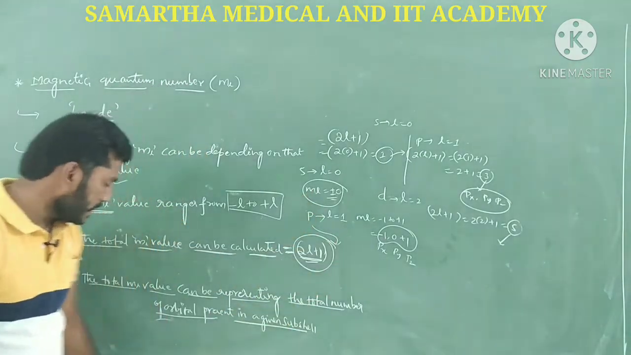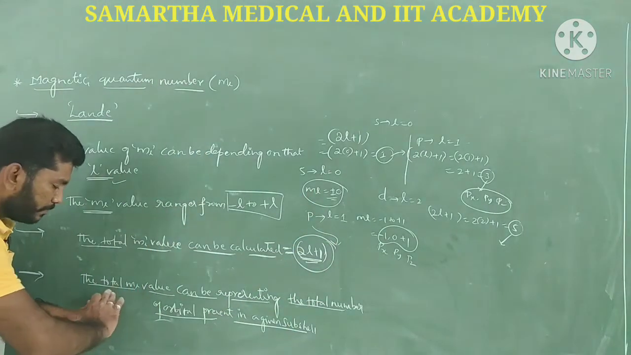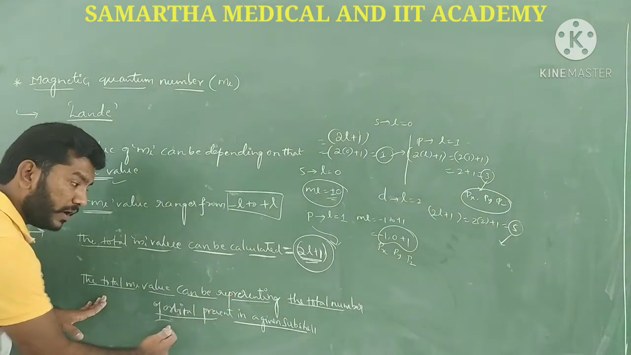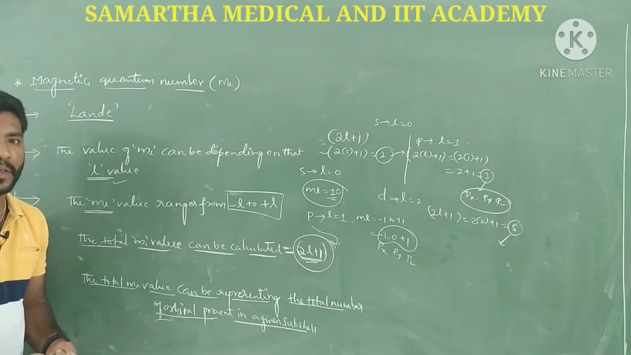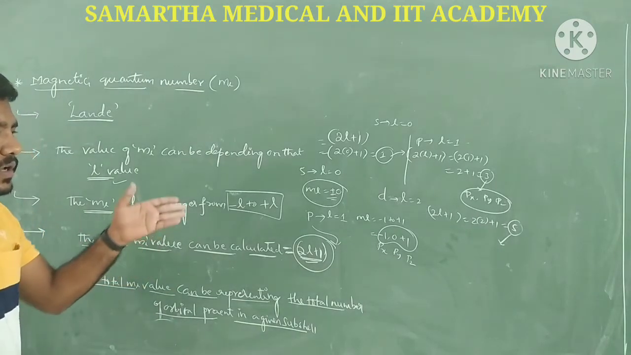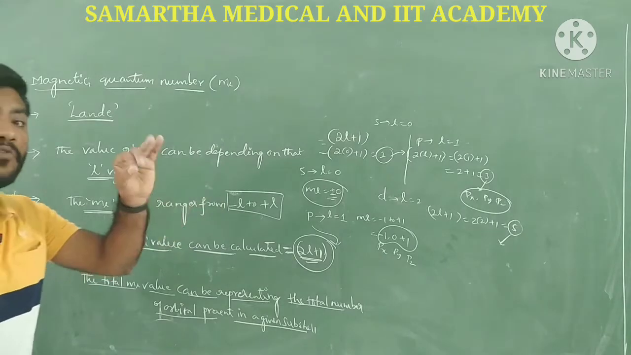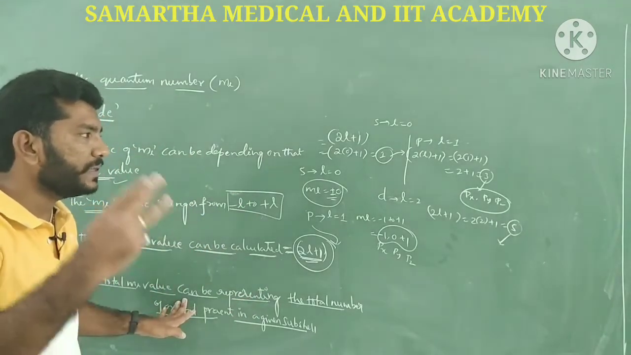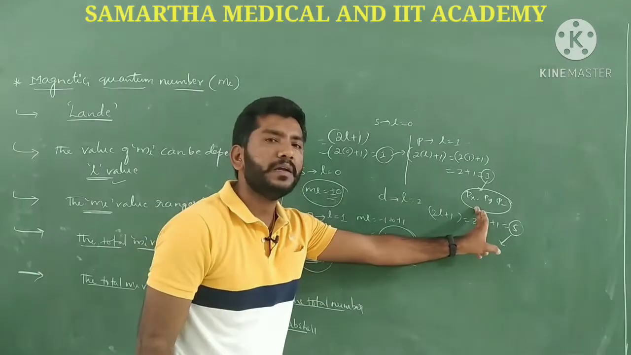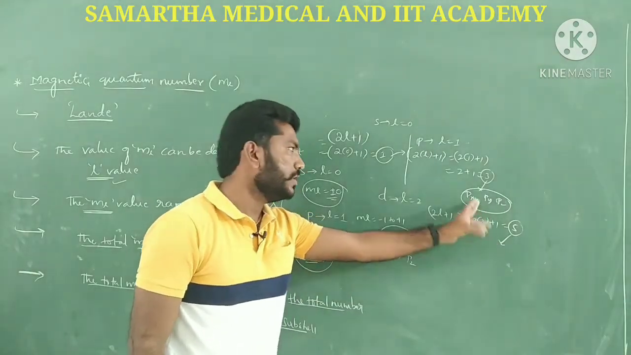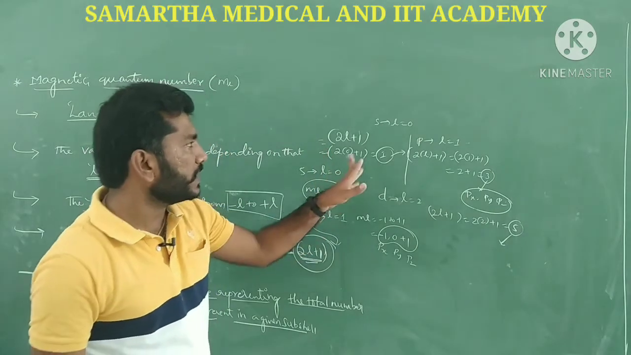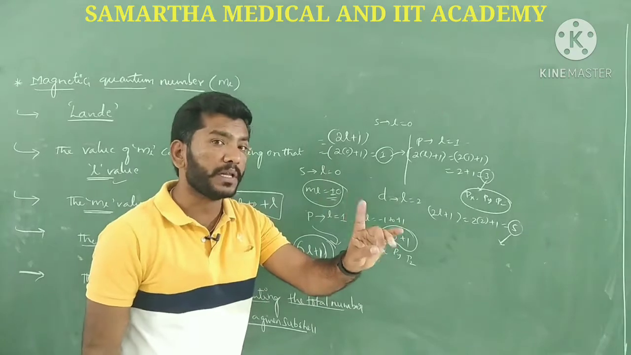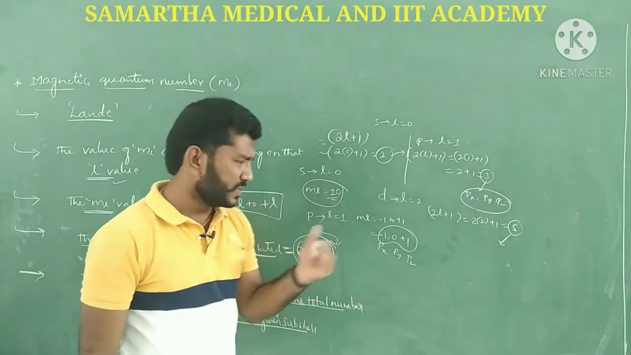So what I mean to say is that the total ml value represents the total number of orbitals present in a given subshell. Suppose the ml value is 5, which means 5 orbitals. If the ml value is 3, we get 3 orbitals in that p subshell. If there is one value for ml, only one orbital is present in that s subshell. So this is the scenario, guys.